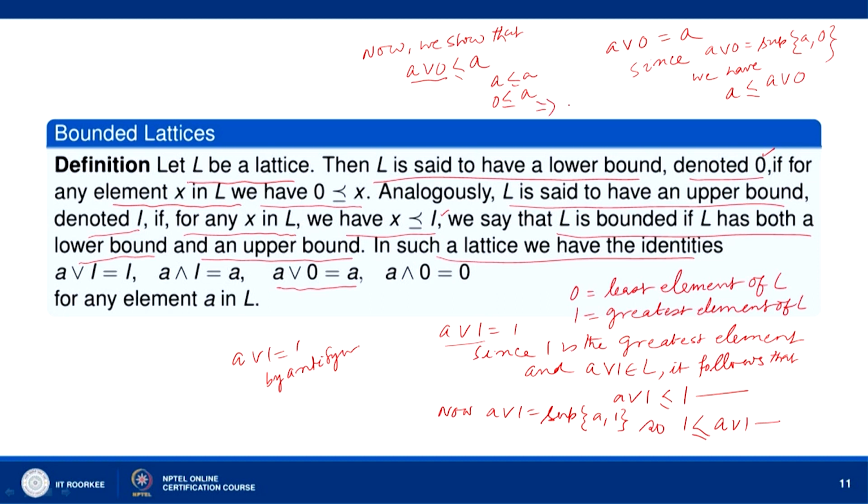So, this implies that A join 0 precedes A. Now, this condition and the earlier condition together give you A join 0 equals A by anti-symmetry, and similarly we can show A meet 0 equals 0. So, if L is a bounded lattice, then it has least and greatest elements denoted by 0 and 1, and it satisfies these properties.